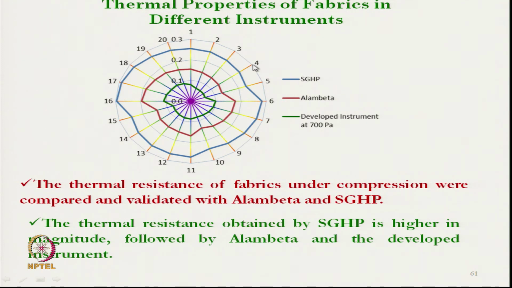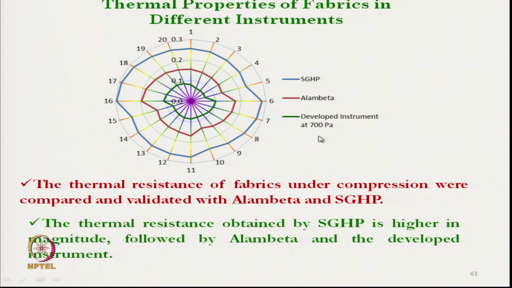Looking at the trends, it is clear that the developed instrument is giving a similar trend as far as thermal properties are concerned, but the thermal resistance value is lower than the sweating guarded hot plate as well as the Alambeta. The main difference between these three instruments is the pressure applied. In the sweating guarded hot plate, almost no pressure is applied on the fabric. In the Alambeta we need minimum pressure, and the pressure is highest in the developed instrument.